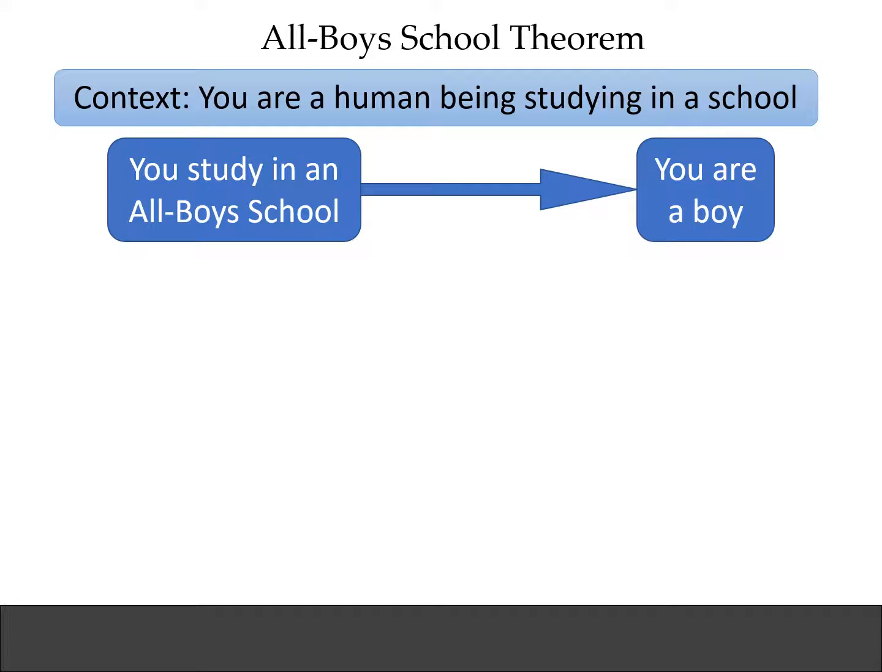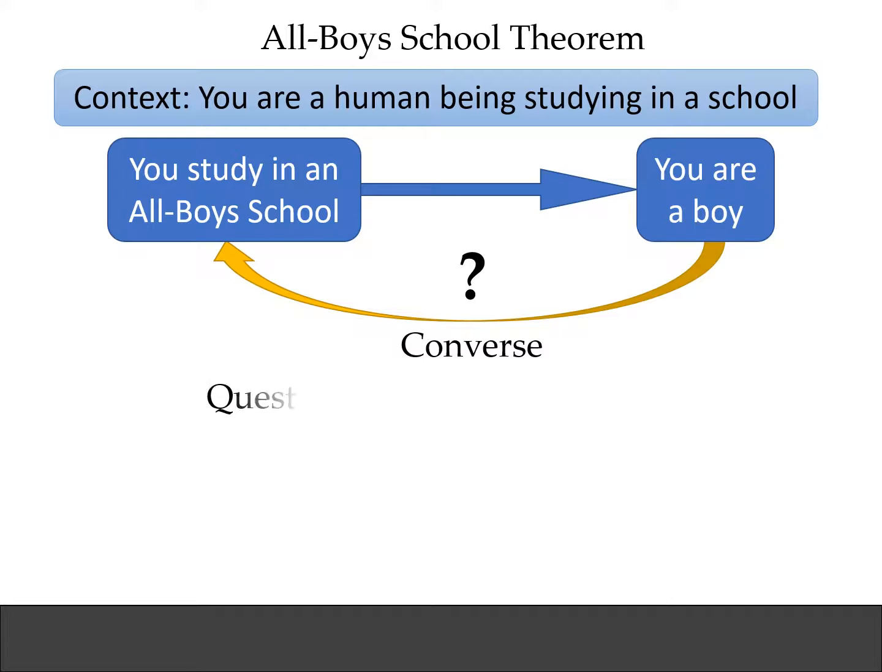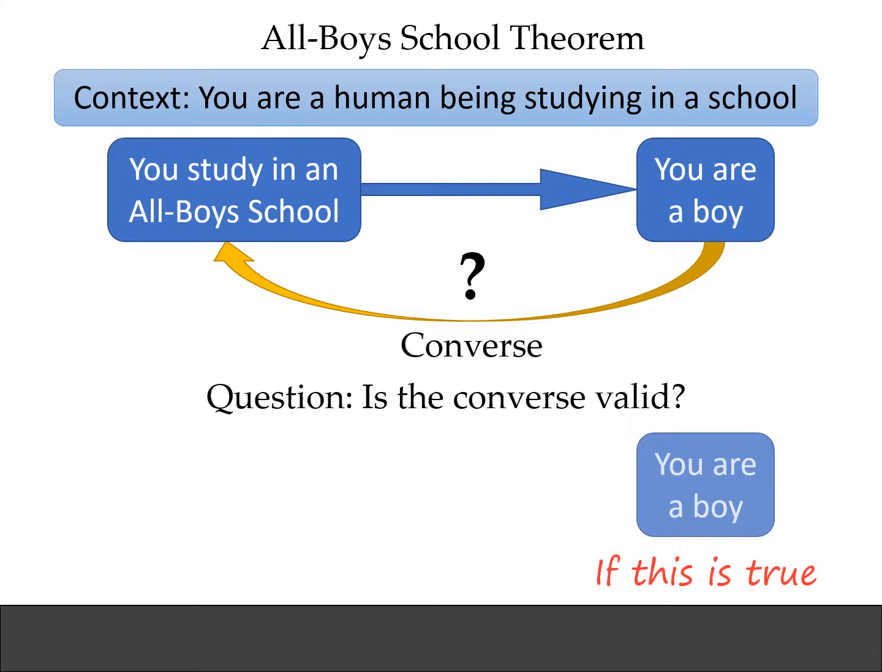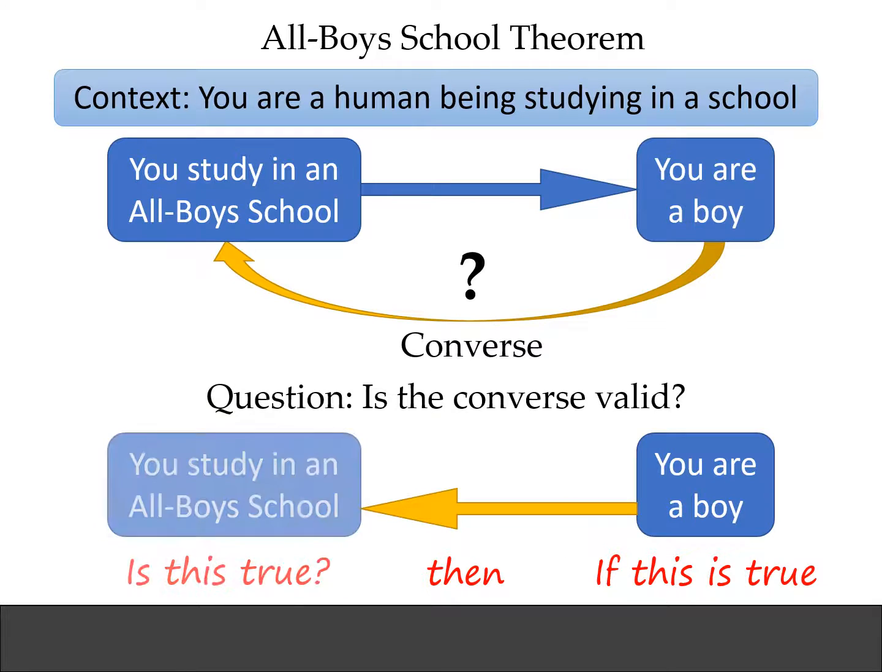Let's come back to the all-boys school theorem again. Previously, we saw that from the first part, you study in an all-boys school, it led on to the second part, you are a boy. What if we went in the opposite direction? We call this the converse of the original statement. So the question we would like to ask is, is the converse valid? That is, if this is true, that you are a boy, does it mean that this is true, you study in an all-boys school?